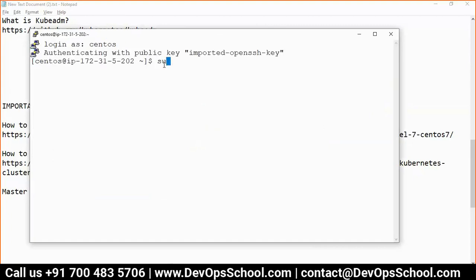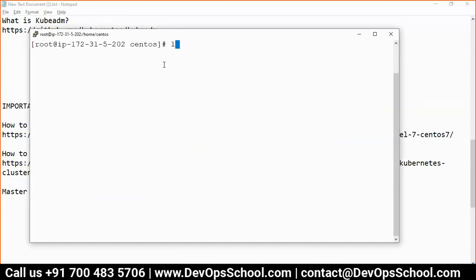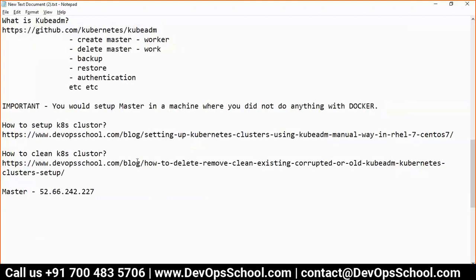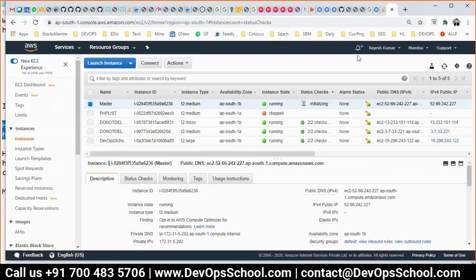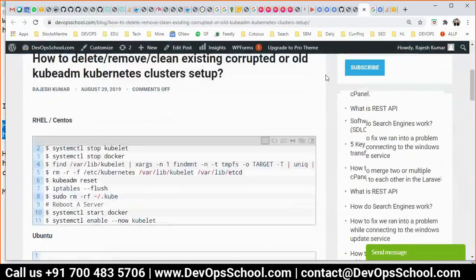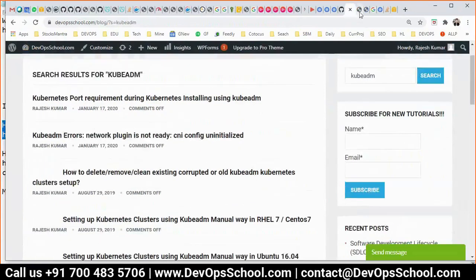CentOS. Guys, I'll become a root. Okay, I become a root. So now I am setting up following these documents. So guys, look at my screen please. If you have a doubt, ask me right now.